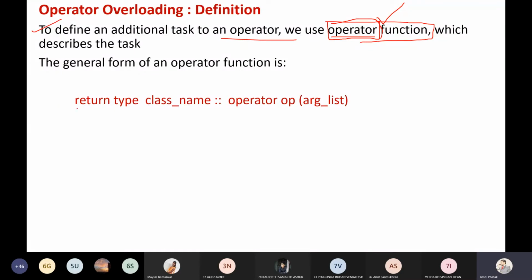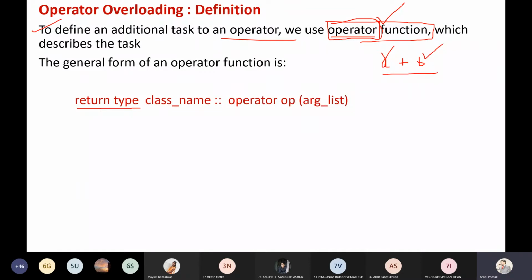Here I have the return type. I just want to make it clear. Suppose I have a plus b, where a and b are integer, float or character values. This plus operator will act in the normal way, as a normal addition of a plus b. But now suppose a and b are objects. A is an object of the class, b is also an object of the class. They are not our normal data types, integer, float, character or double, but objects of some class.